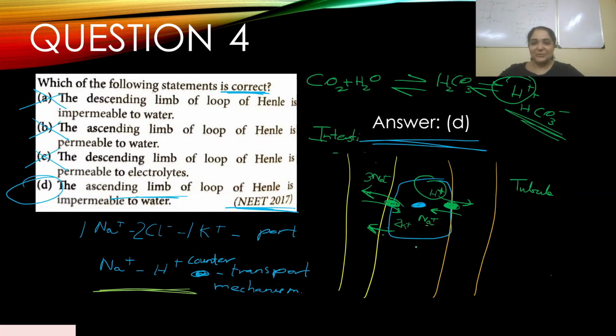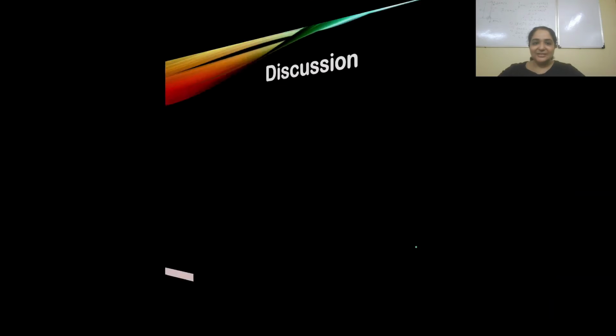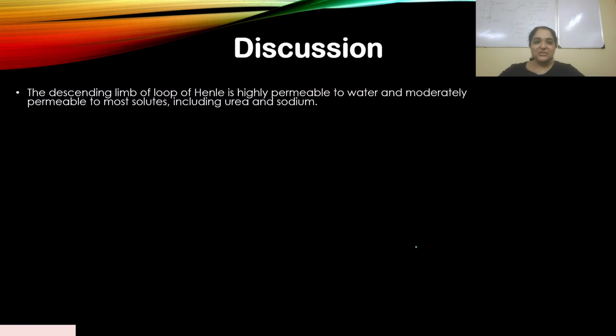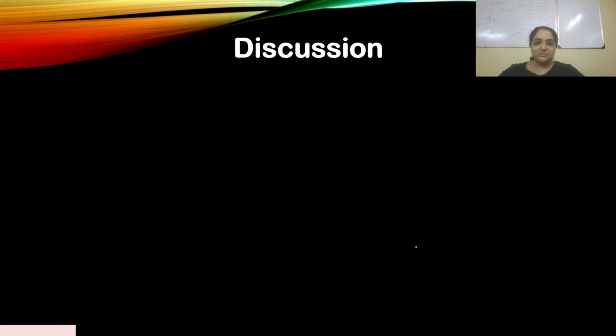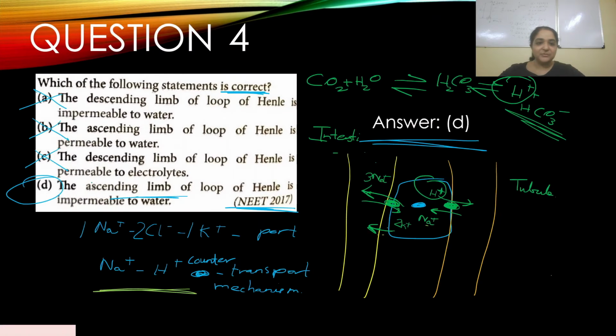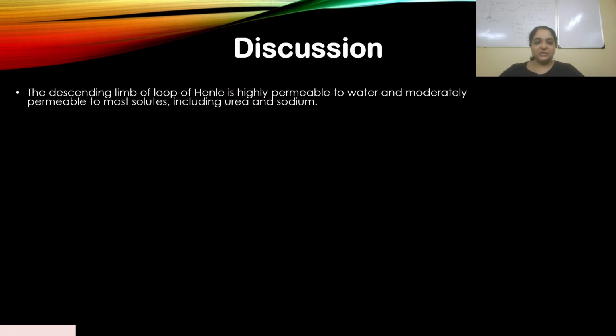We'll go to the discussion. I hope this was not too heavy for you and you've understood. To answer your question, yes, let's go back before I move to the discussion. The ascending limb of the loop of Henle is impermeable to water, but it is permeable to electrolytes. And how? I have explained these two transport mechanisms by which this whole process takes place. So let's go to the discussion.